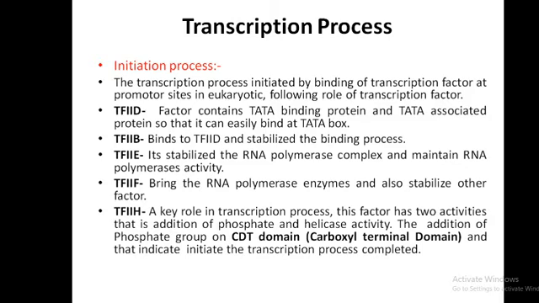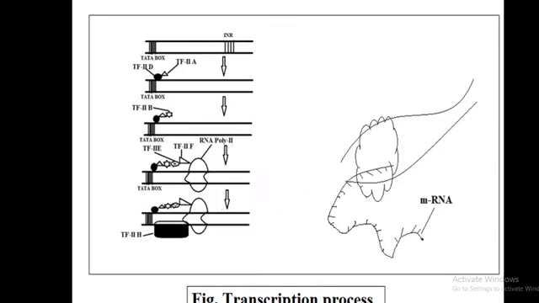Transcription factor 2 H plays a key role in the transcription process. This factor has two activities, that is addition of phosphate and helicase activity. The addition of a phosphate group on the CTD, the carboxyl terminal domain of RNA polymerase, indicates that the transcription process is initiated.